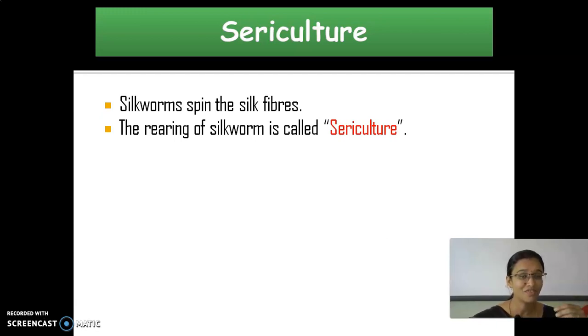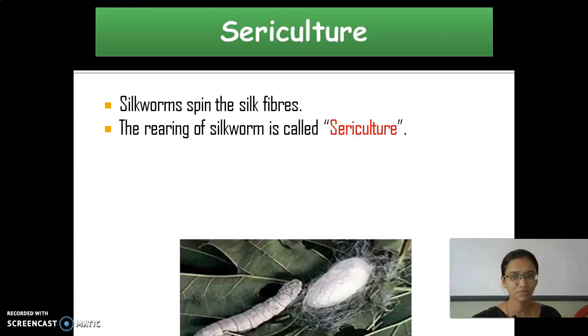I told you the process of rearing already, right? What is meant by rearing? Yes, taking care of them, providing them with food and shelter. We have seen that already with sheep, the rearing of sheep. Here also it is the same: the rearing of silkworms is called sericulture.